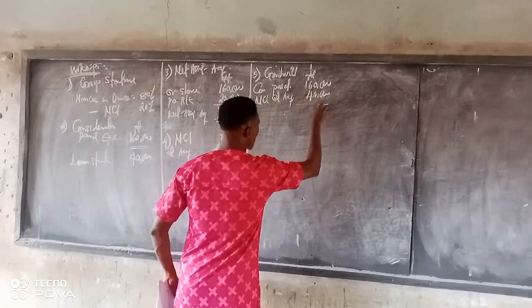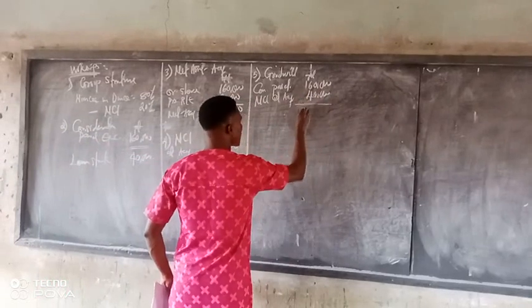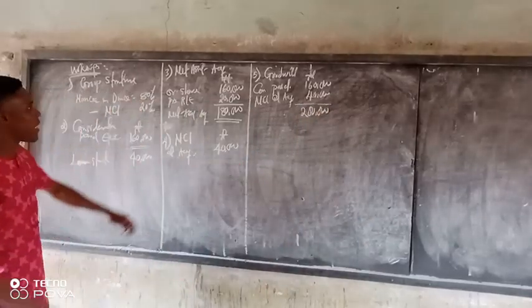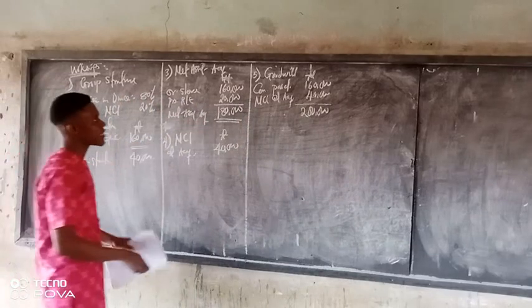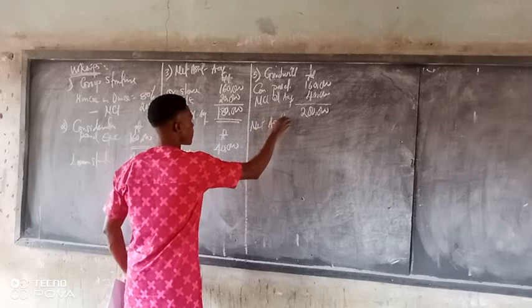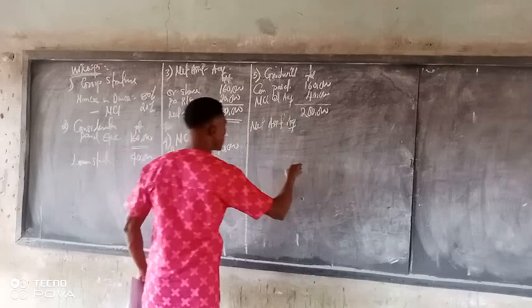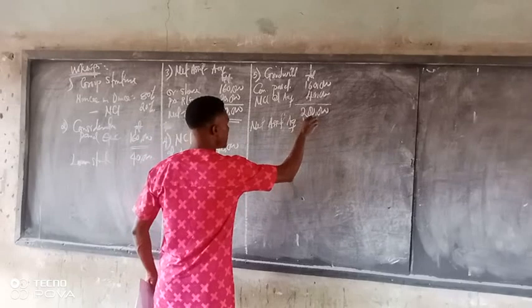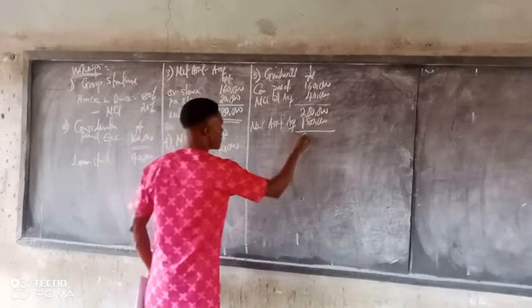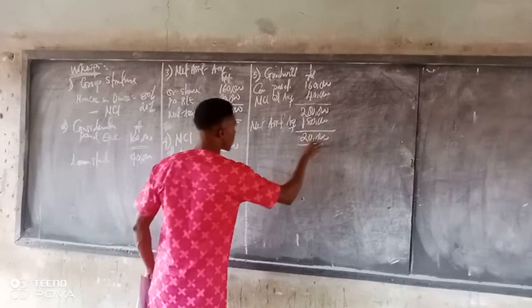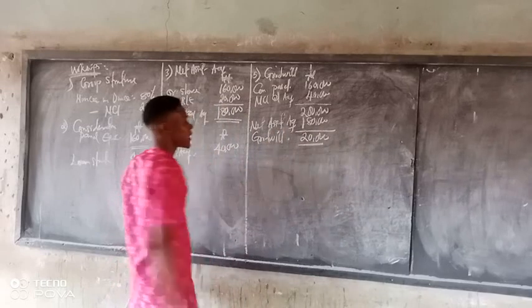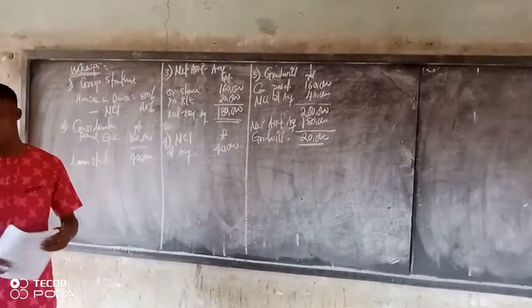In total, we have 200,000. So the next thing we consider is our net asset acquired, 180,000. By the time we subtract, what do we have? 20,000. So our goodwill is 20,000. That's our goodwill at acquisition.